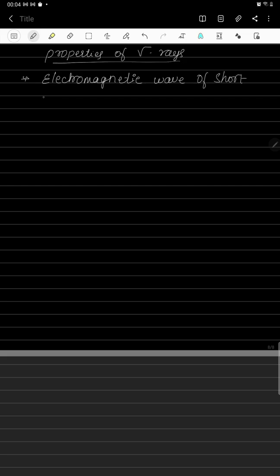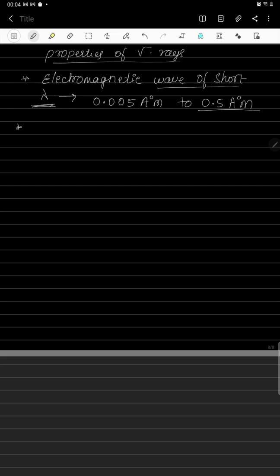The wavelength of this electromagnetic wave will be very short, and it ranges from 0.005 angstrom to 0.5 angstrom.